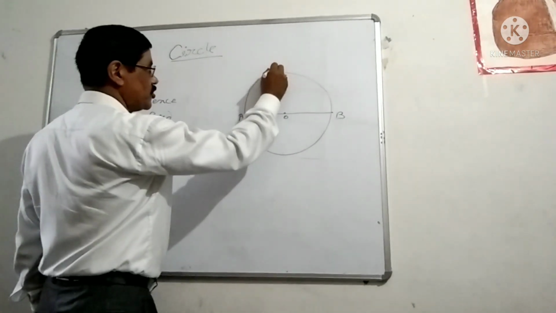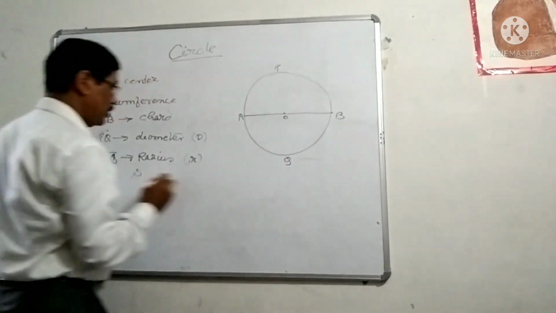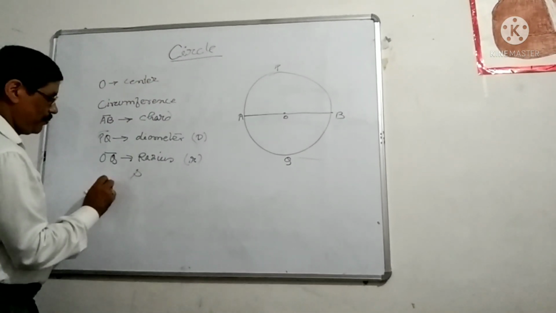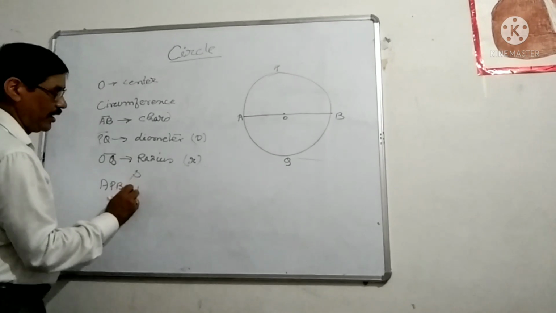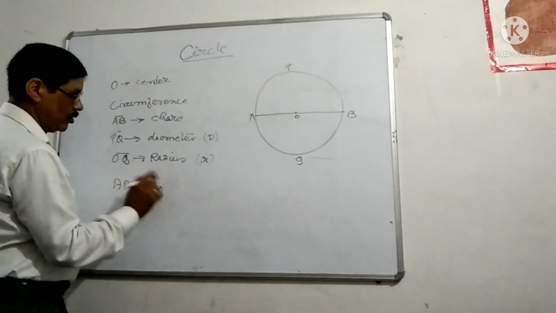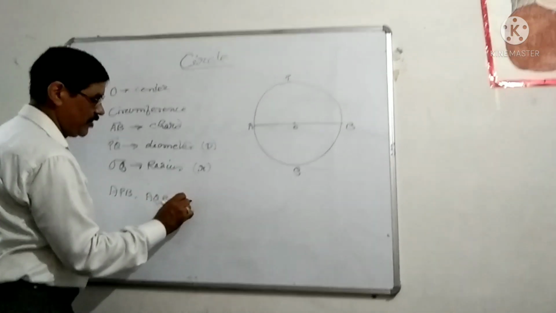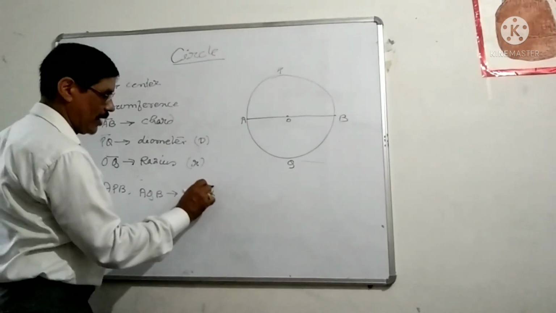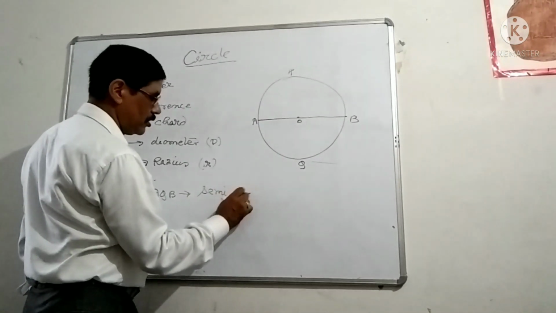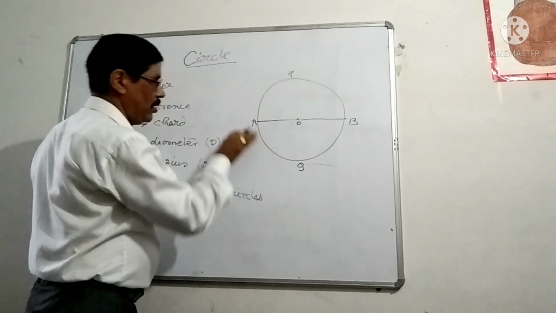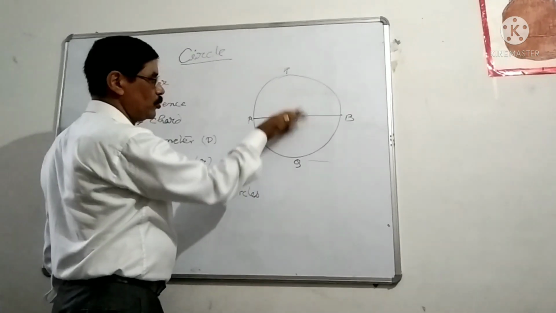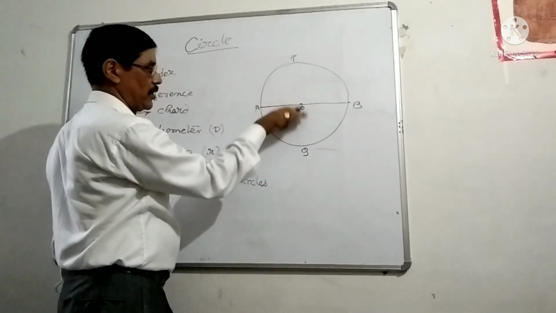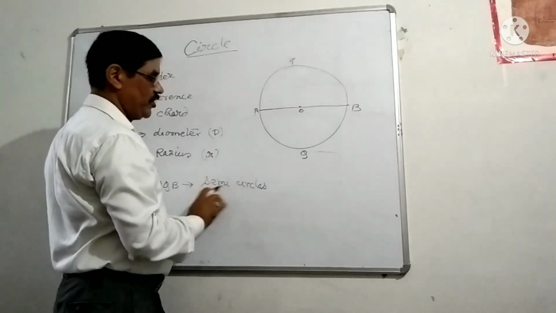If you name them, suppose P and Q, APB and AQB both are known as the semicircle. Semicircle means half of circle. So the diameter bisects the circle into two equal portions, each portion known as the semicircle.